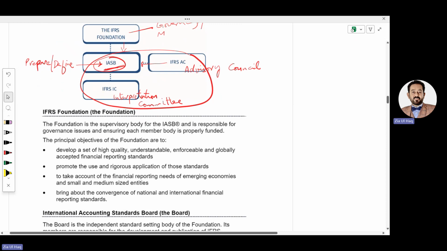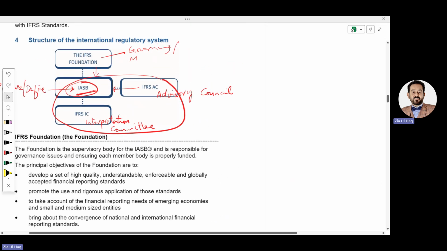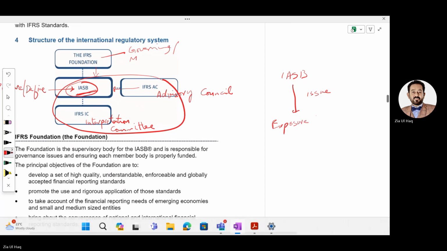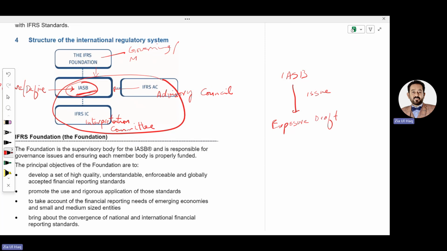How is the accounting standard set, meaning how is the accounting standard defined? Who defined the accounting standard? IASB. So first the IASB, meaning the board, will issue an exposure draft. What will they issue? Exposure draft for public comments. Meaning before defining any standard, the board, meaning IASB, will issue an exposure draft. What is an exposure draft? They will prepare a raw form of the standard.